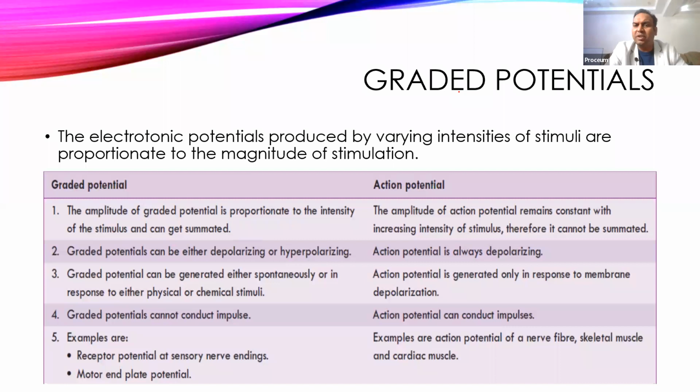Now, there is some difference between action potential and graded potential. Action potential is used when we need to conduct impulses. Graded potential is any change that occurs in the membrane potential when any type of stimulus is applied. If it is not action potential, then we call it a graded potential. So there is some basic difference between these two things. One is that the amplitude of graded potential varies depending upon the intensity of the stimulus, while the amplitude of action potential is always constant irrespective of the intensity of the stimulus, but the stimulus has to be a threshold stimulus.